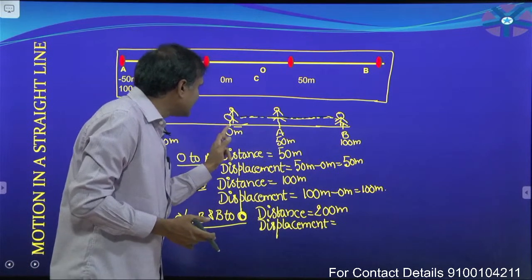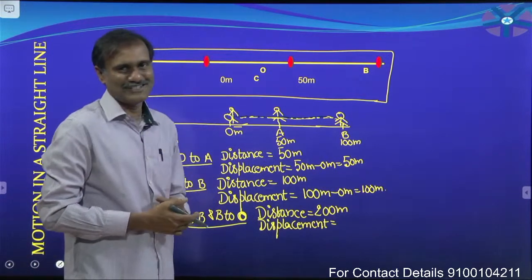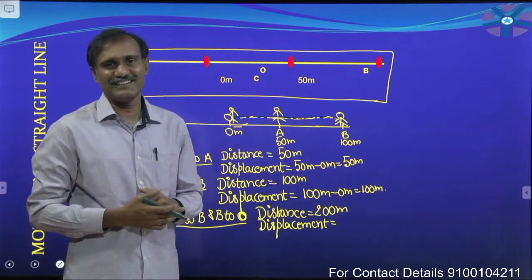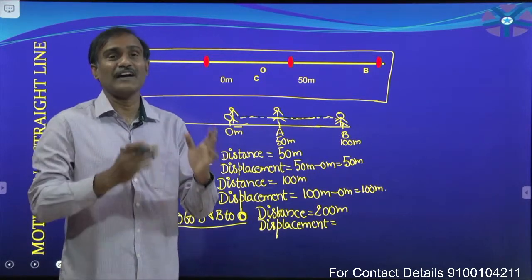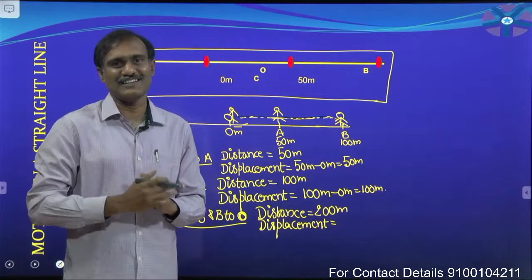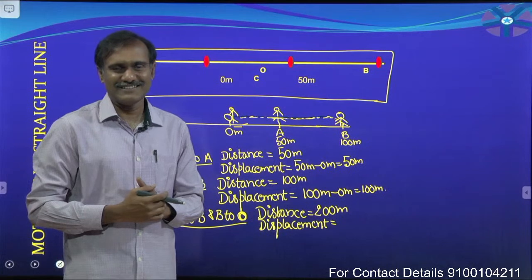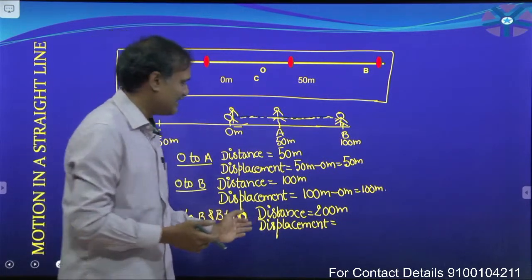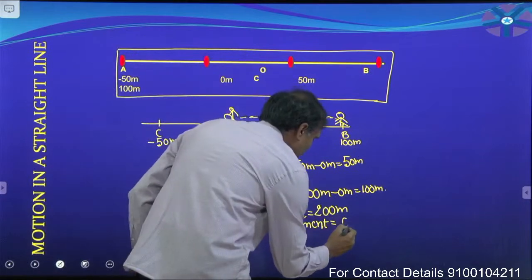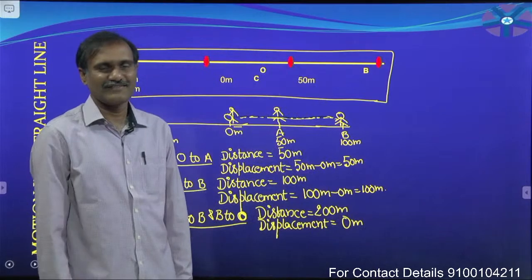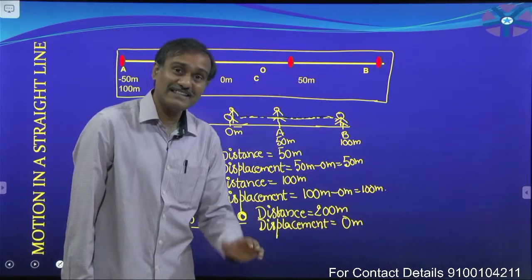Here is his initial position, and he again reached that position, so his final position coincides with his initial position. Is it true? The final position coincides with the initial position. So displacement becomes 0 meters.